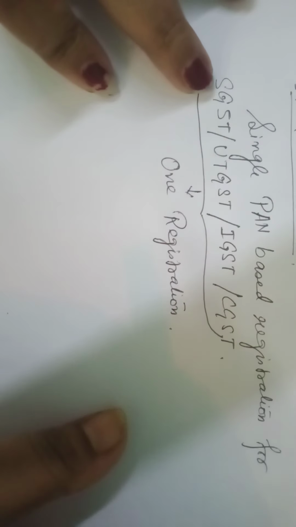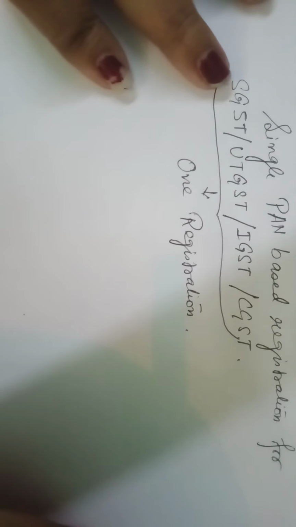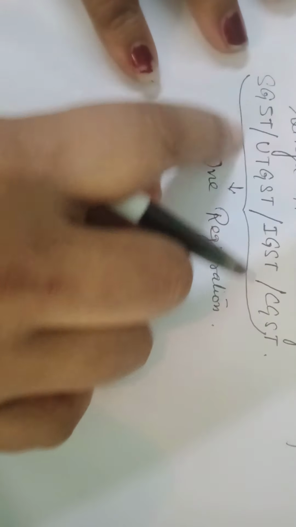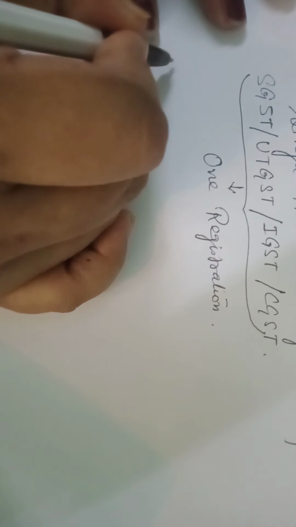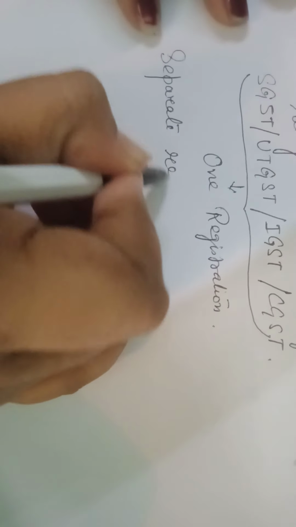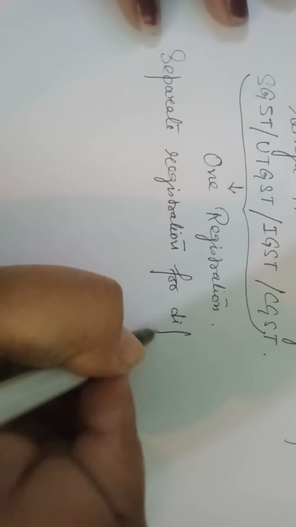Further, there is a concept of state-wise centralized registration. Now what does it mean? This means that if a taxable person has branches, manufacturing units or service providing units in different states, then he must obtain registration in each state separately. Although for all the taxes you have only one registration, this is applicable for a single state only. The next point implies that you need to have separate registration for different states.